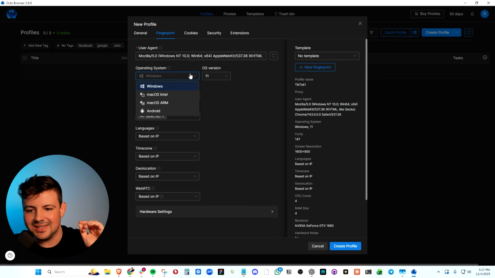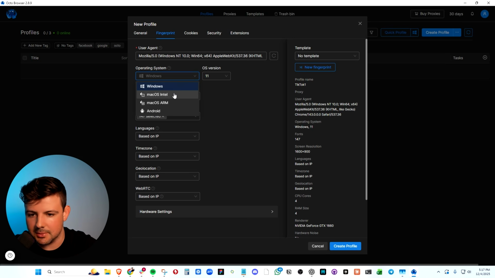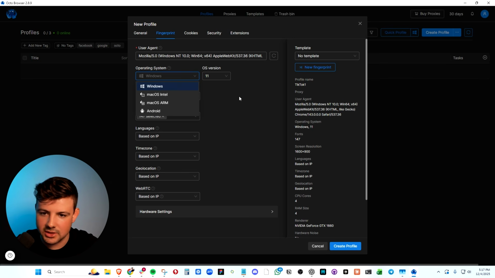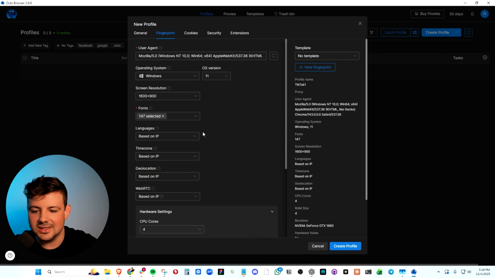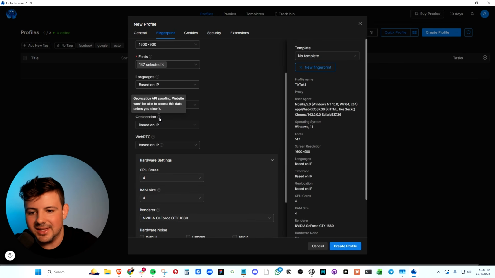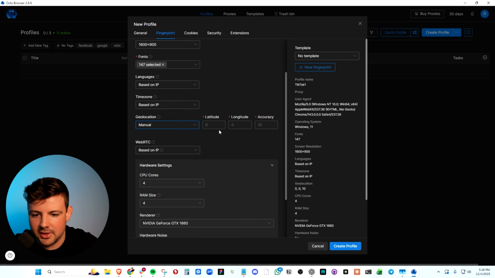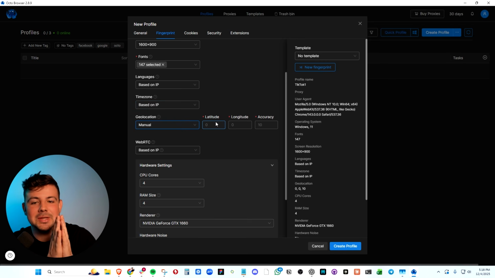What we can also do is set up custom fingerprints here. So we can use Mac OS, we can use Windows, we can use Androids to simulate other devices as well. And in the rest of these settings, you can get super granular. You can set the geolocation, the API to spoof, and you can manually set this up if you want to, and even get down to the latitude, longitude, and the accuracy of this.